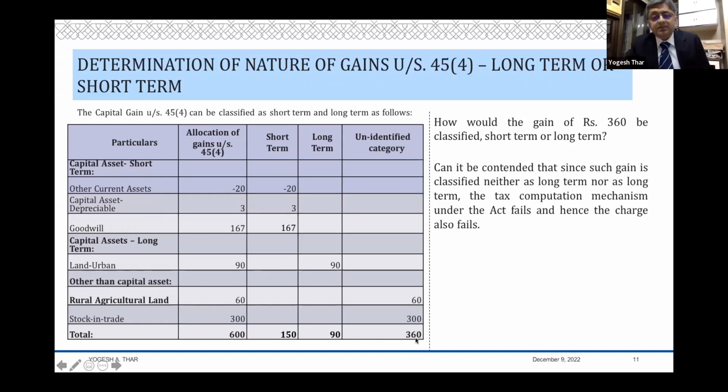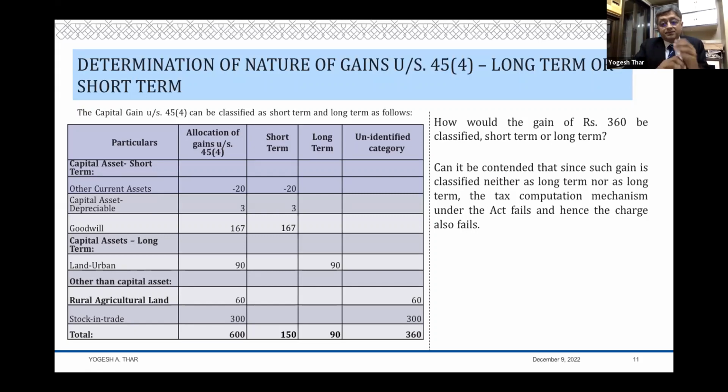If I cannot determine the character, how do I calculate tax on that? How much rate will I apply? Whether I will get any deductions or exemptions against that? How do I determine that? It is not possible to determine. And therefore, friends, the question is, if it is not possible to determine, can you take a view that the computation mechanism under the Act fails, and therefore the charge also fails?